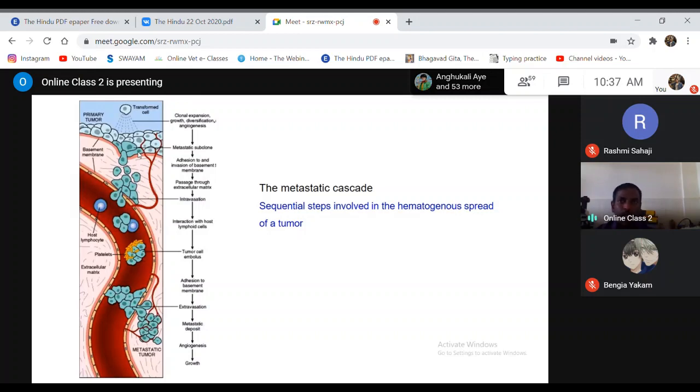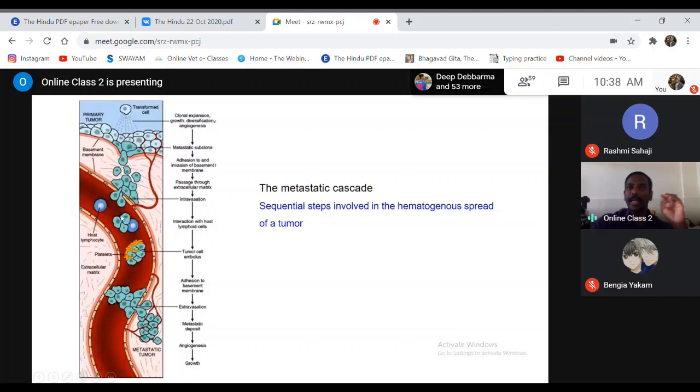You just remember now that for a tumor cell to become a metastatic cell, it requires multiple different types of mutations. Only certain types of mutations can help the tumor cell to migrate. Not all the tumor cells can migrate.